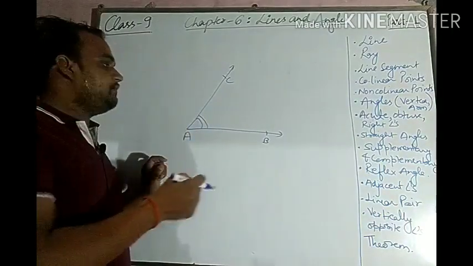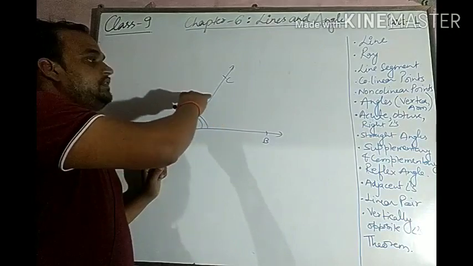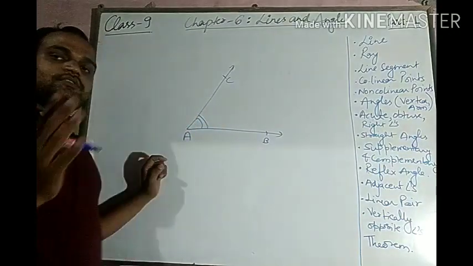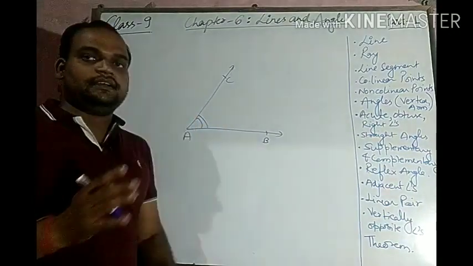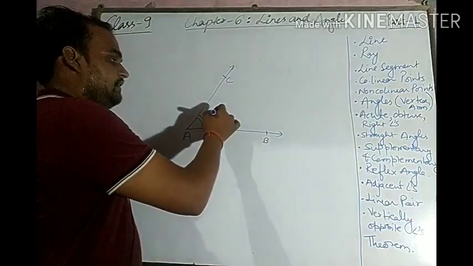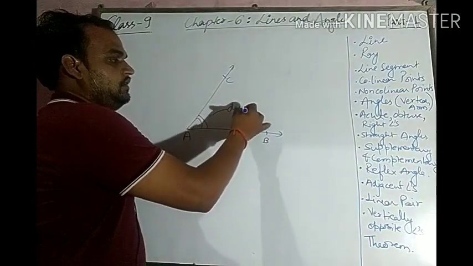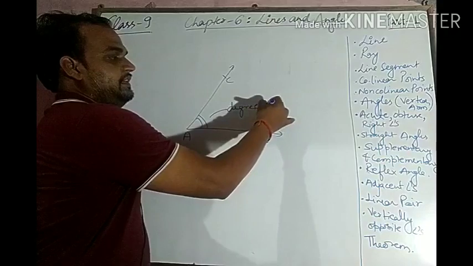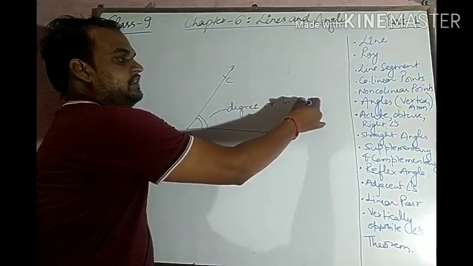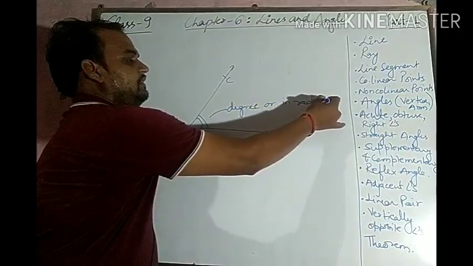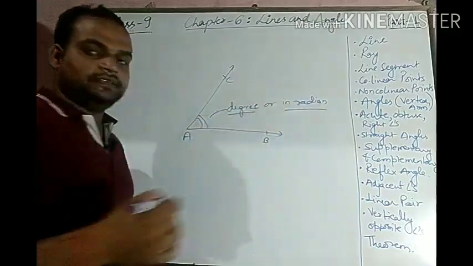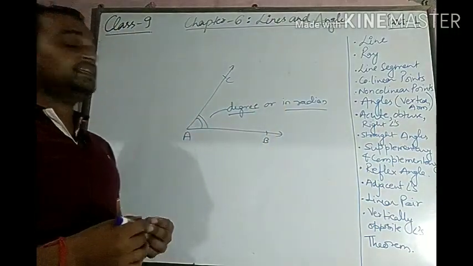The inclination of one ray with the second ray is said to be an angle. It can be measured in either degree or radian. So how can we define this?